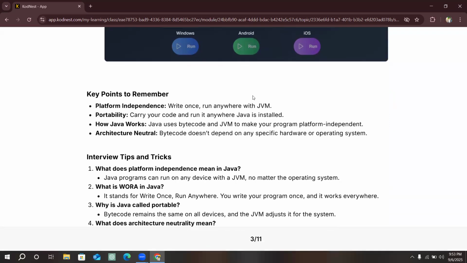Now, the key point to remember is what we have seen: Java is platform independent, or write once and run anywhere. It supports WORA. What does WORA mean? Write once and run anywhere, with the JVM. Portability means you can carry your program from one device to another device.